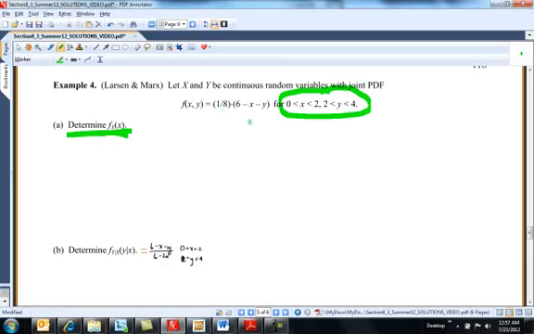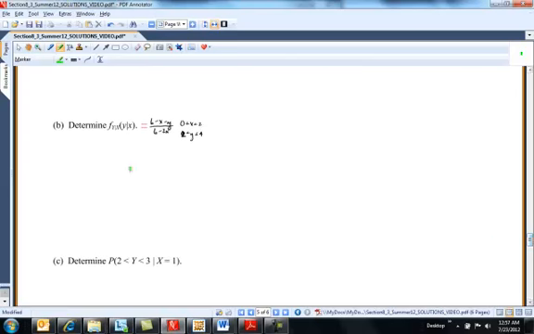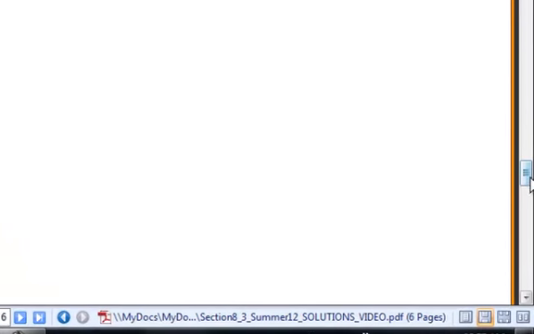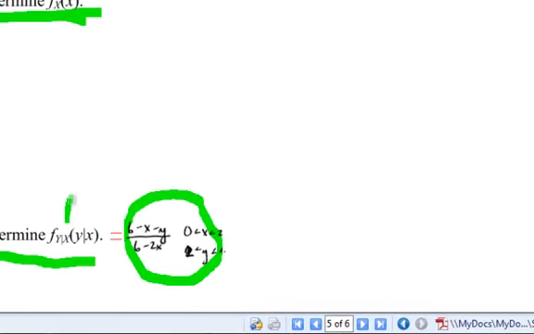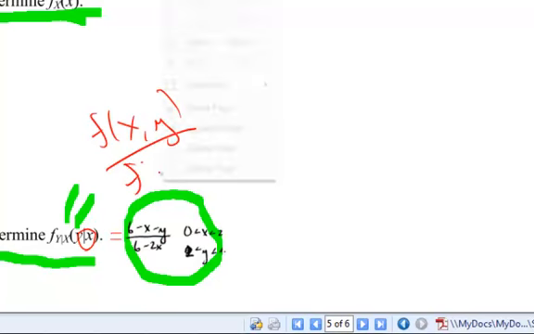Because it's continuous, we're going to integrate over y. You should get a function for x. And then define the conditional here. The conditional really then is you're going to look at the joint over the marginal. I didn't put everything here. This is the simplified version. So again, remember that this right here is f of x, y over f of x.